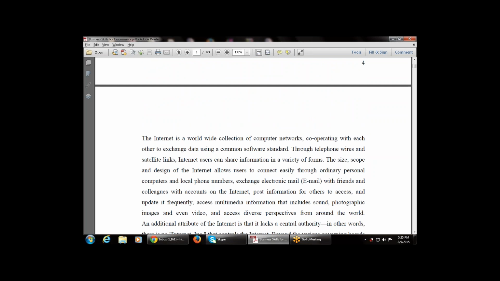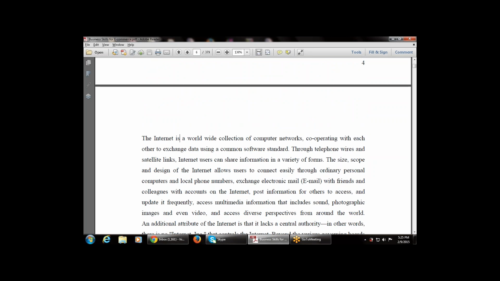Next point says the internet is the worldwide collection of computer networks. So whenever we combine various networks, that is the internet. The internet is nothing but a collection of various networks, and a network is nothing but a collection of various computers. So first of all there is a computer, then there is a network, then there is the internet.